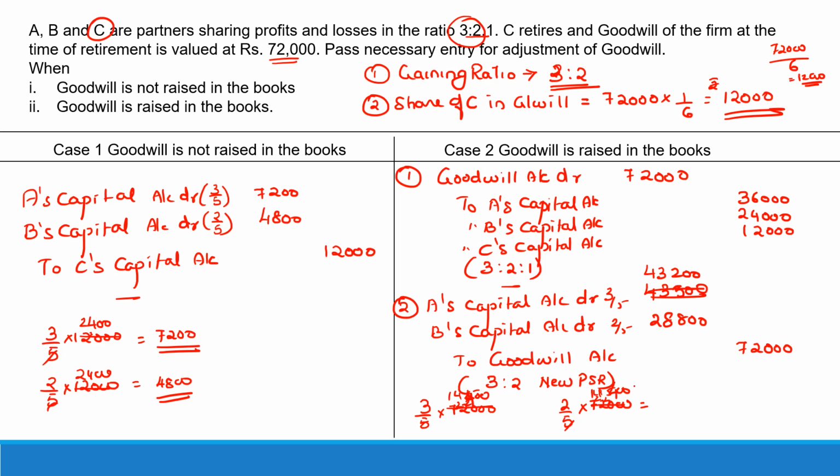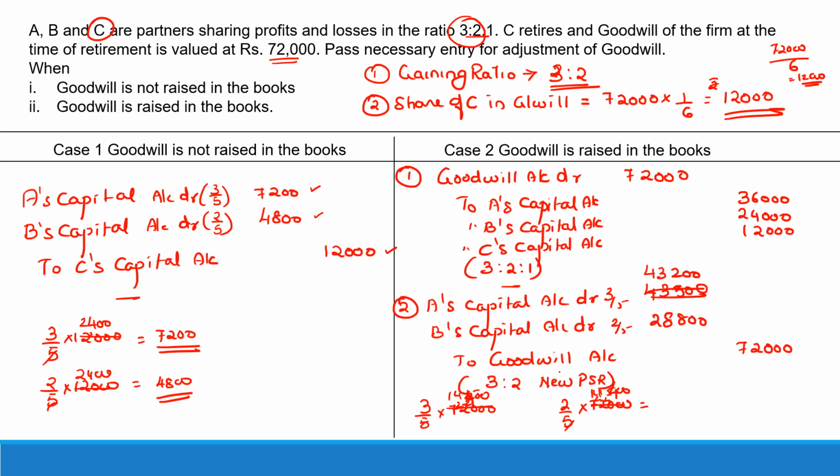So in this way we debit the continuing partners capital account and credit the goodwill account. So when goodwill is raised in the book, it is written off immediately. Now if you see here, you have credited A's capital account with 36, debited with 43,200. So if you see the difference between 43,200 and 36,000, it is 7,200 debit. That is what is happening. And then B's capital account is credited with 24 and debited with 28,800. So the difference is 4,800 debit. And here you see C's capital account is credited with 12,000 and that is what.